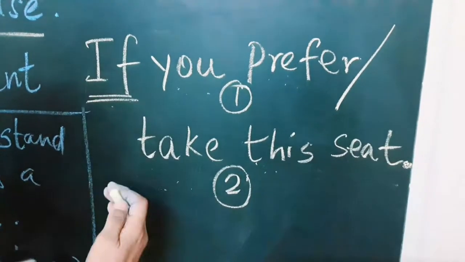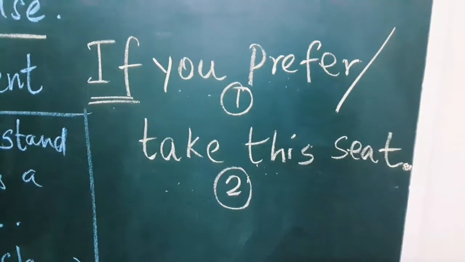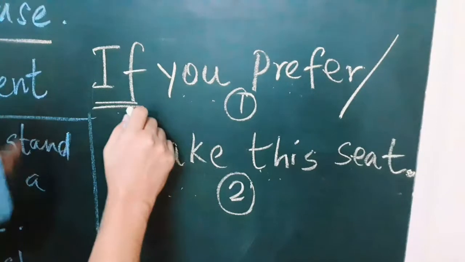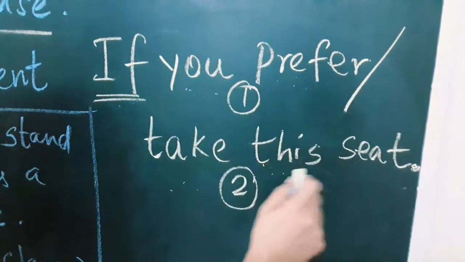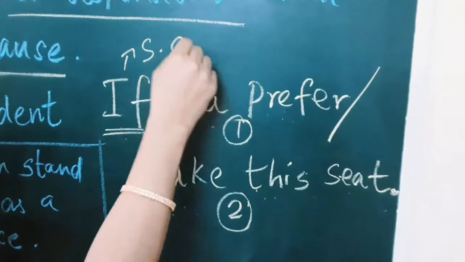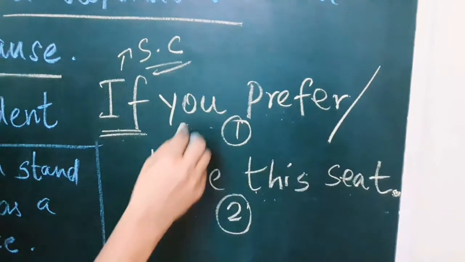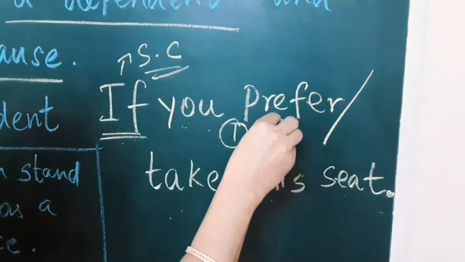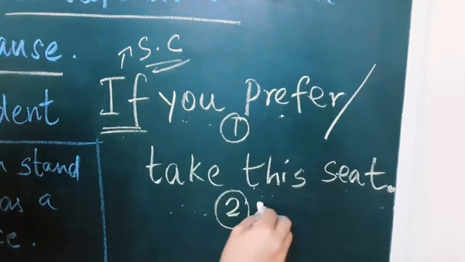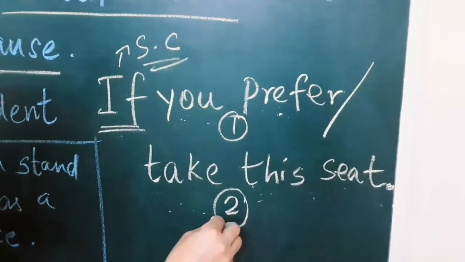Now it gives a wonderful meaning to you. It is a complete sentence. If you prefer, take this seat. So here if is a subordinating conjunction and you prefer is a clause and take this seat is a second clause.